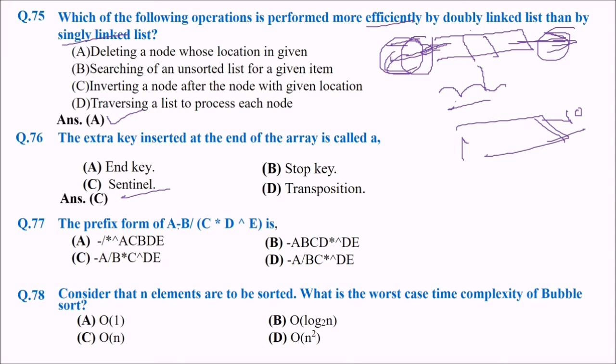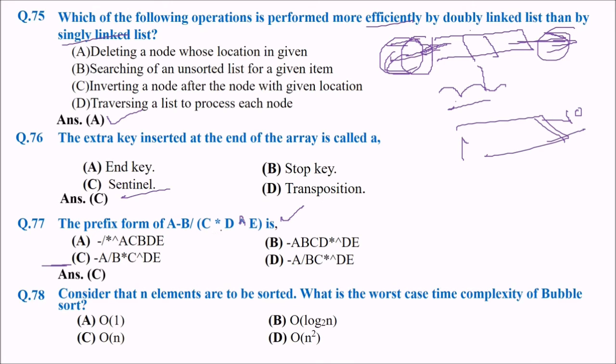The prefix form of a minus b divided by c cross d exponential of e is, you will do it by yourself, I am sure. I'll leave it for you, but I'll give you the answer. The answer is C, this one.